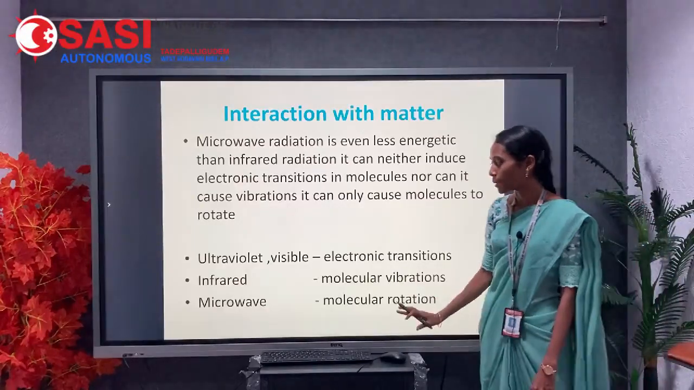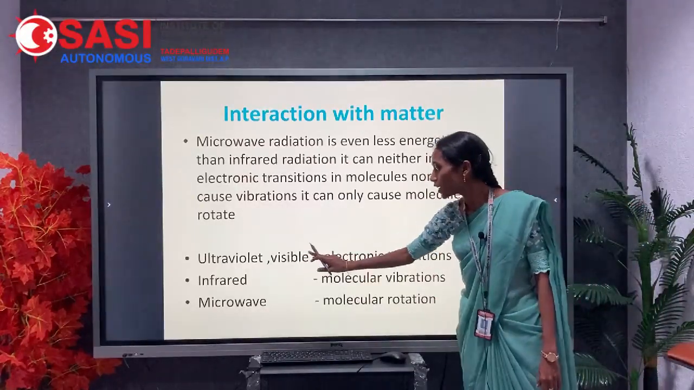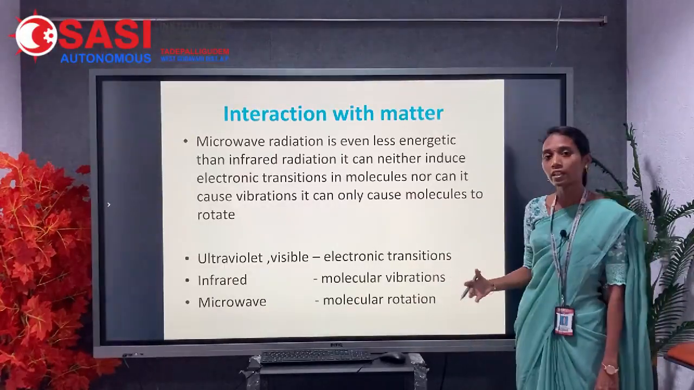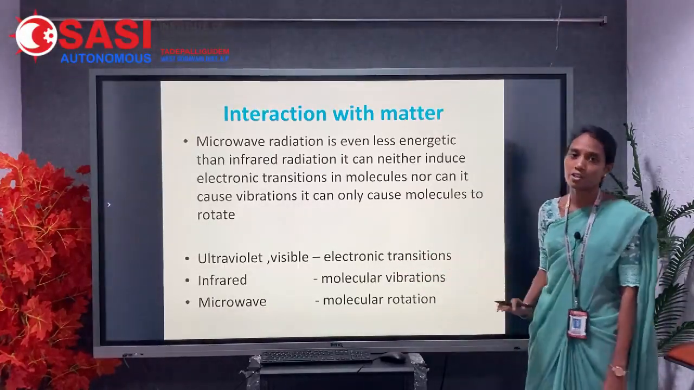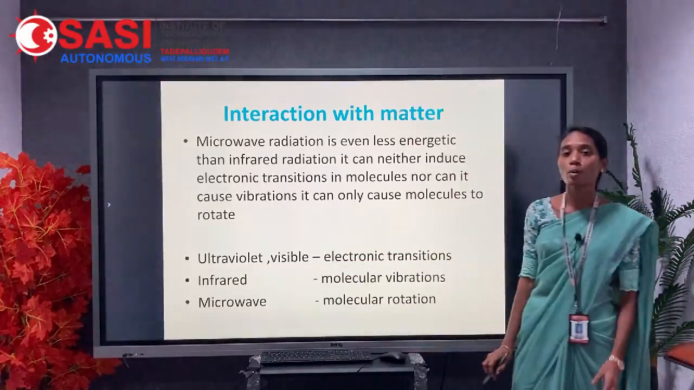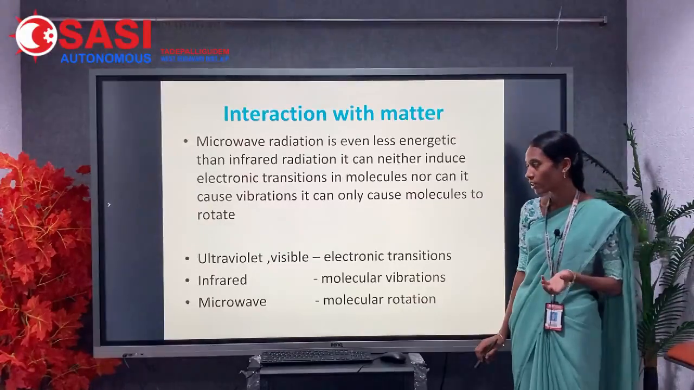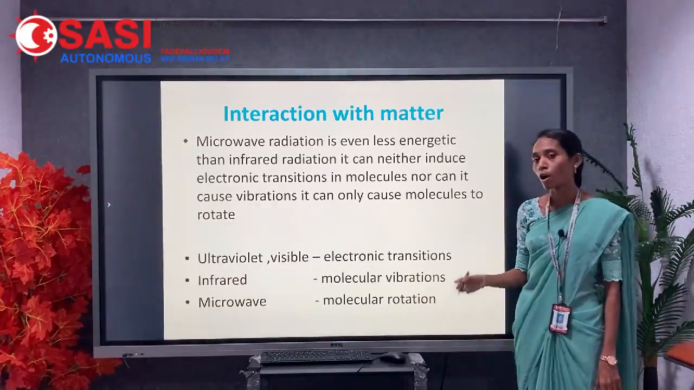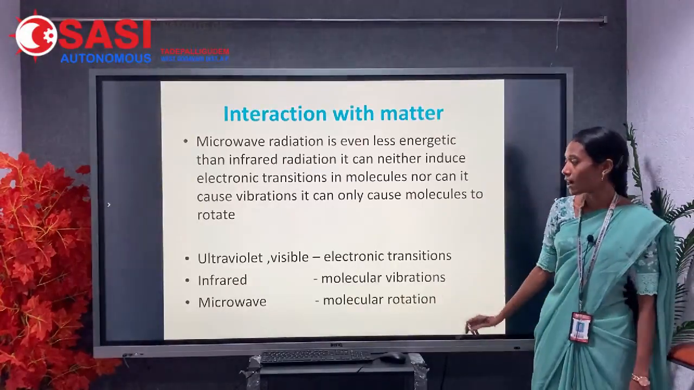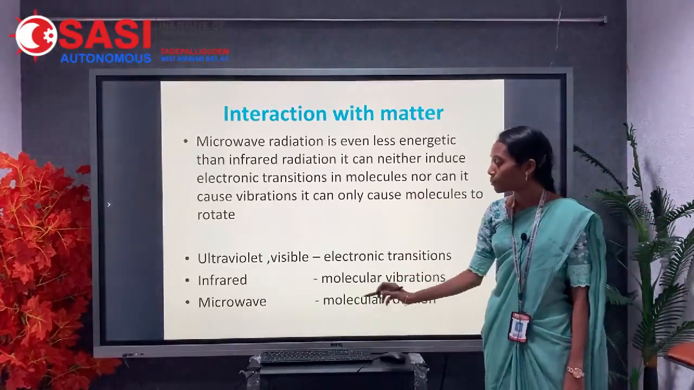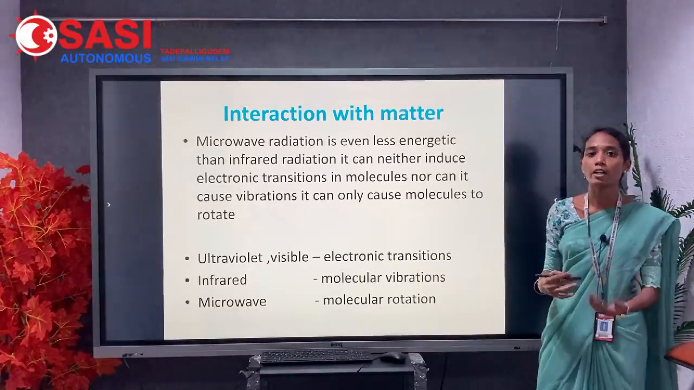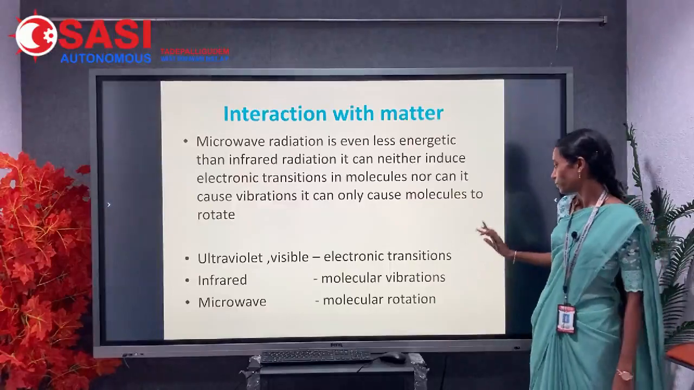If a molecule absorbs ultraviolet or visible radiation, the molecule undergoes electronic transitions. In the case of the infrared region, if the molecule absorbs the radiation, the molecule undergoes molecular vibrations. And the last one, if the molecule absorbs radiation in the microwave region, it will undergo rotation.